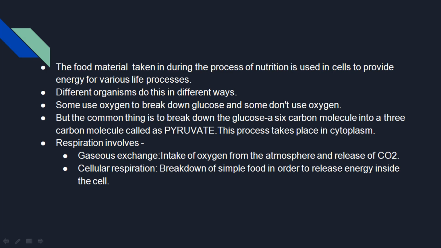So earlier you have learned how nutrition takes place in human beings. What happens to the food which has been digested? Here the food which has been digested is converted into glucose. After the production of glucose, what happens in the body, we are going to see. The digested food has to be taken up by every cell of the body to perform various life processes or various activities.